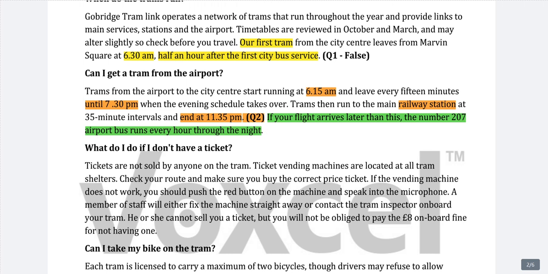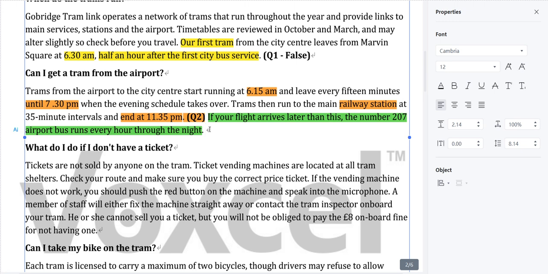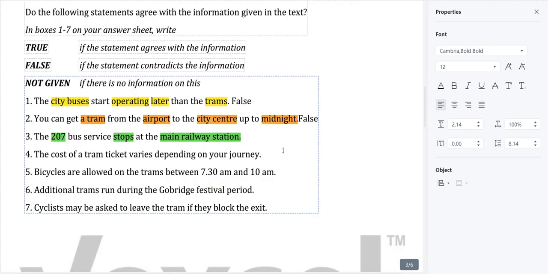So here is our location. Let me just write it down here. This is our location. Sorry about that. But we know there is no information regarding this, so we will just say the answer to this is not given. Clear? Moving to the next question.